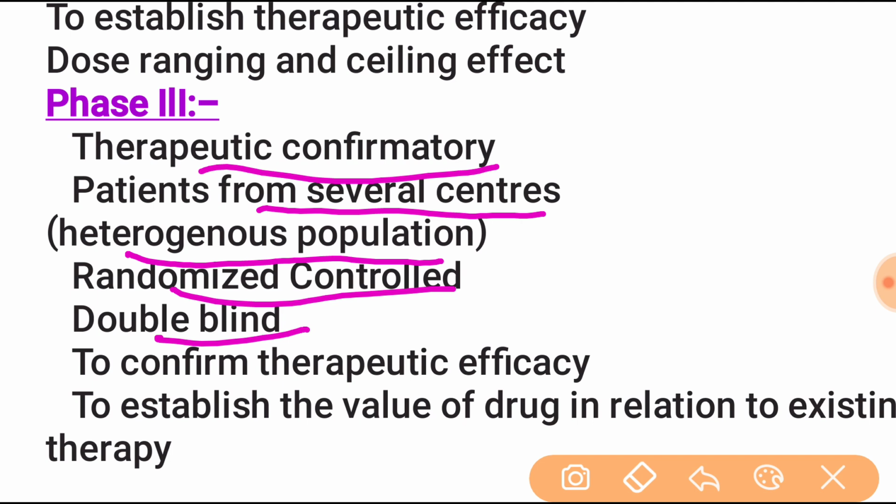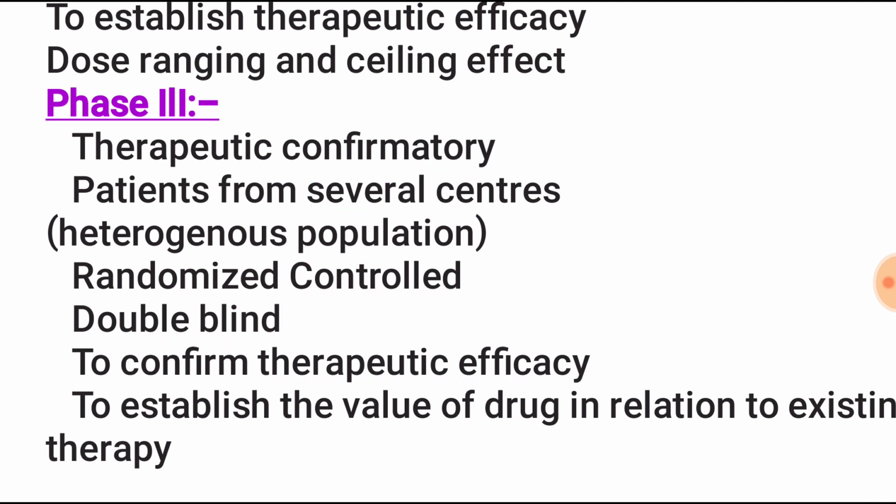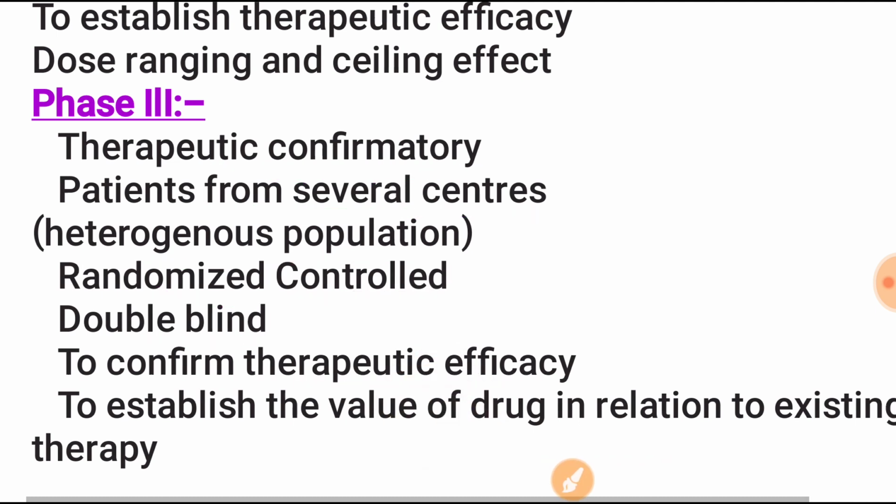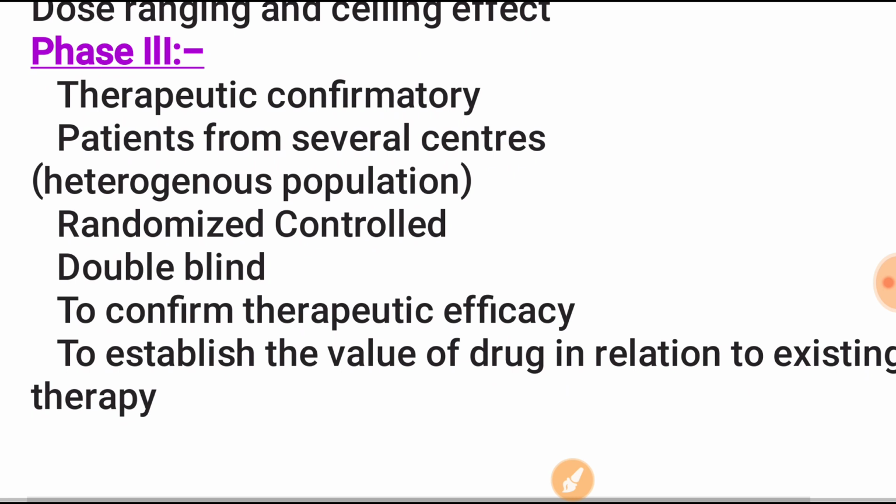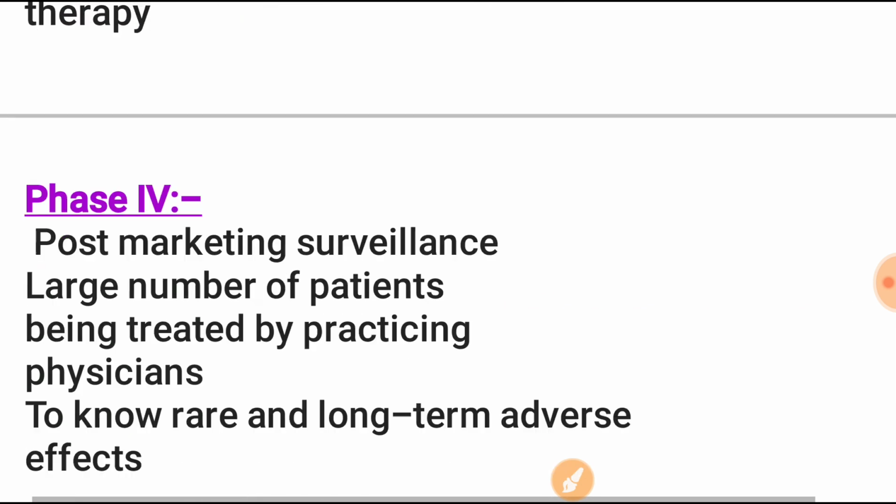In first, no blinding; second, single blinding; third, double blinding, to confirm therapeutic efficacy and to establish the value of the drug in relation to existing therapy. It is the third trial.